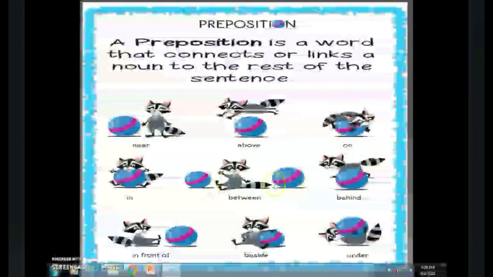And if we look over here, the raccoon is sitting between two balls. The word between is telling us the position of the raccoon over here. So prepositions help us to explain the exact position, or we can use them to tell the connection between two nouns. Or we can also tell the position of a pronoun as well. I can say that I am sitting on a sofa, or I am sitting on the bed, or I am lying in the bed.